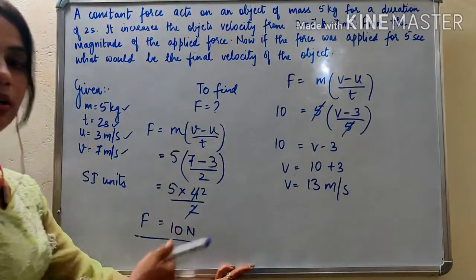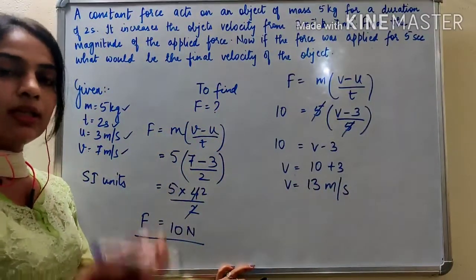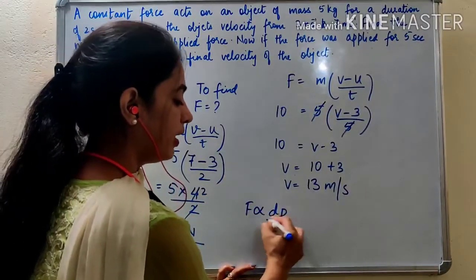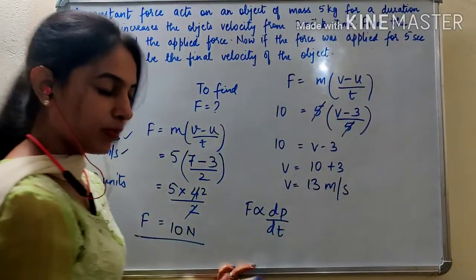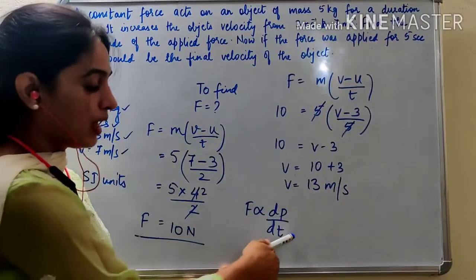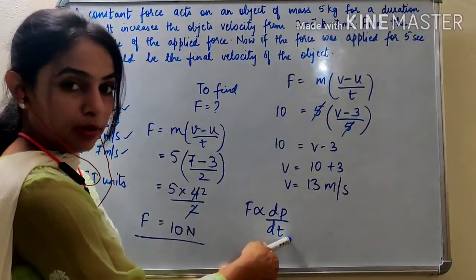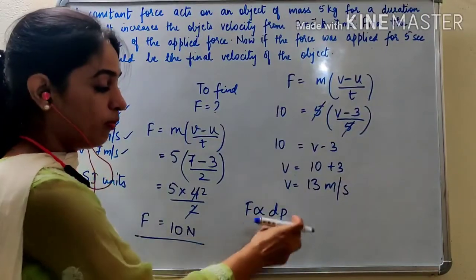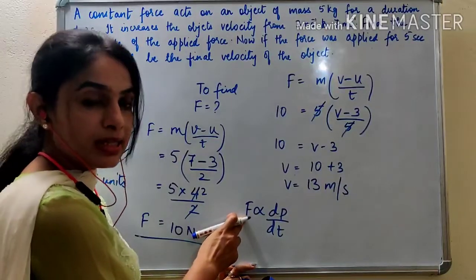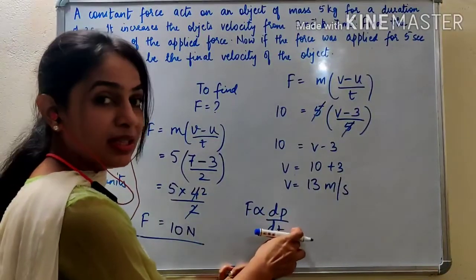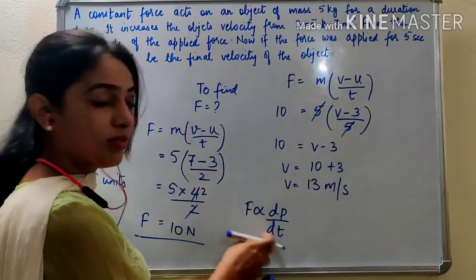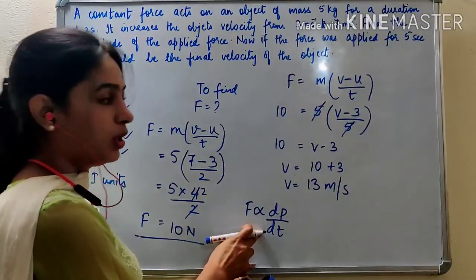So what have we learned from this numerical? We studied that force is directly proportional to rate of change of momentum. More the change in momentum, more the force. If the time is more, force applied will be less, or if the time is less, the force applied will be more. Okay, this is vice versa. Force is inversely proportional to time.